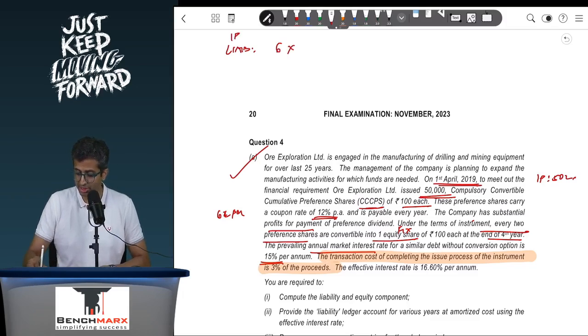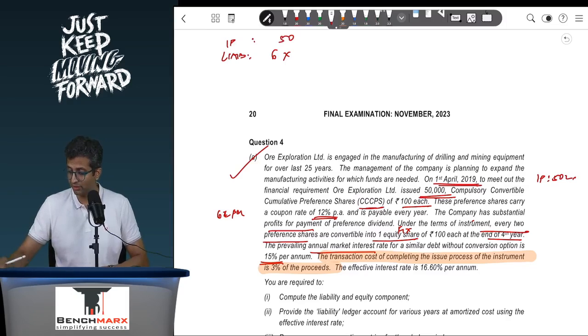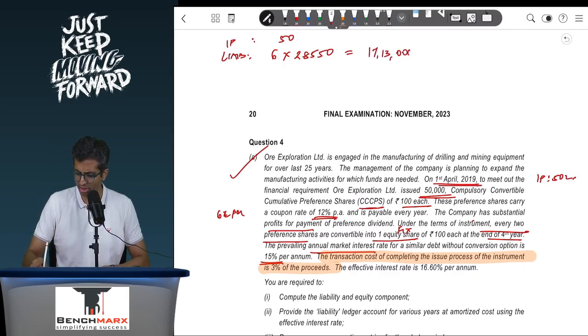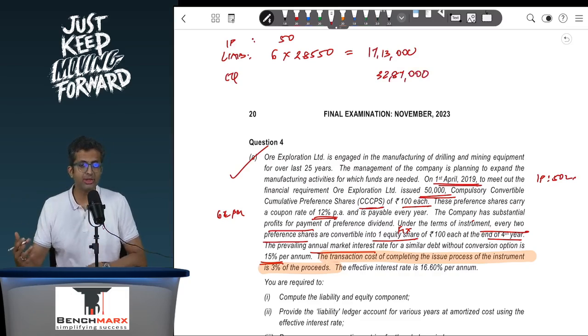Remember, my issue price without considering the transaction cost is going to be 50 lakhs. 6 into the PVAF, 1 divided by 1.15, 1, 2, 3, 4, and hence this is 2.8550, and hence 6 lakhs into 2.8550 comes to around 17 lakh 13,000 approximately, and hence your equity component should come to around 32 lakh 87,000. Okay, now there is transaction cost.